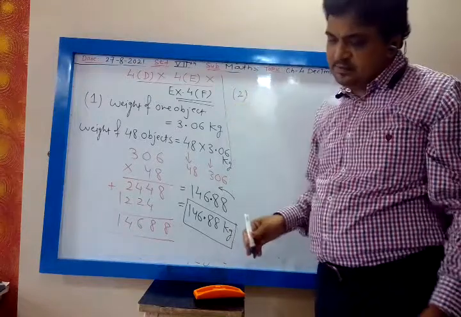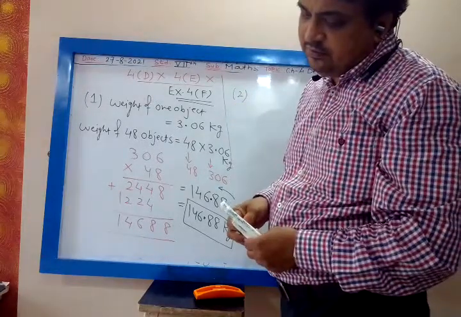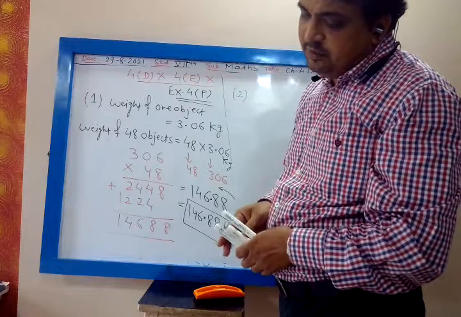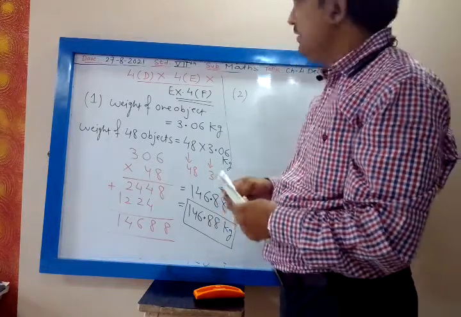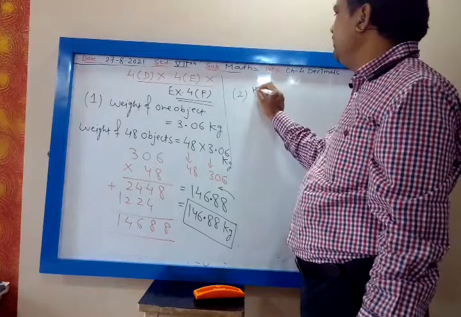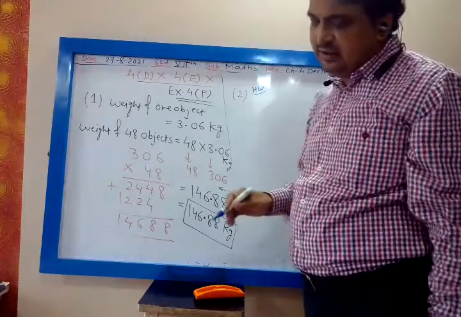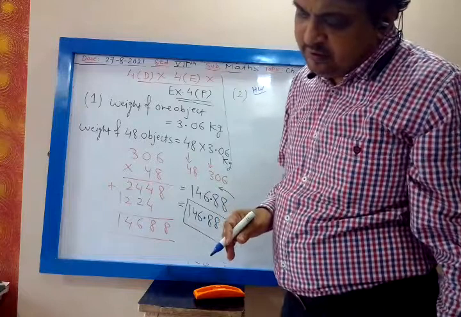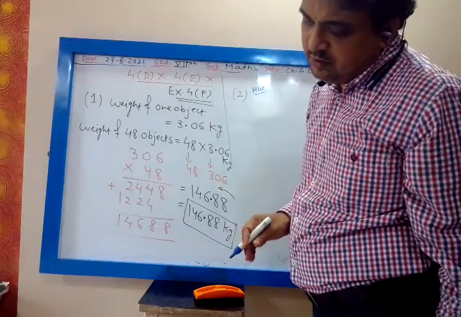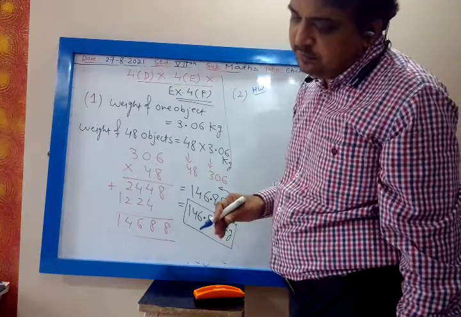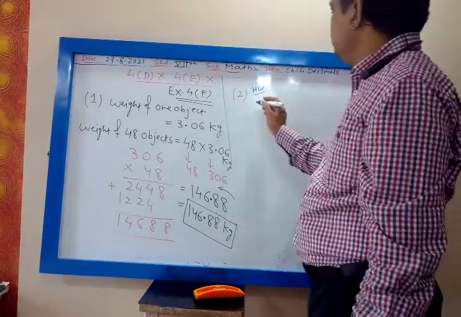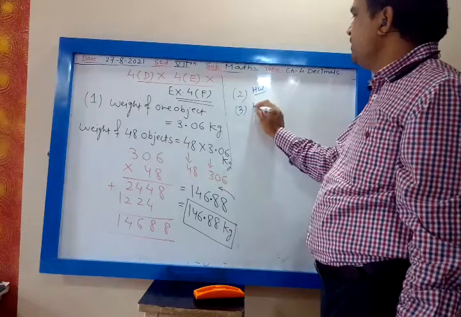Now second question. Find the cost of 17.5 meter cloth at the rate of 112.50 per meter. All of you have the textbook, so second will be homework. I am not writing the question. 1 kilogram of oil costs 73.40. Find the cost of 9.75 kilogram of oil. So that is also homework, third one.